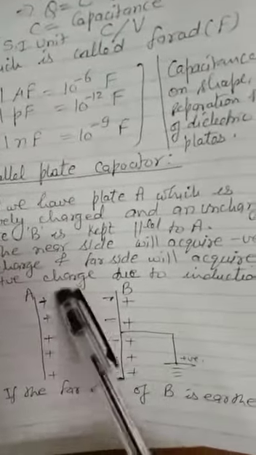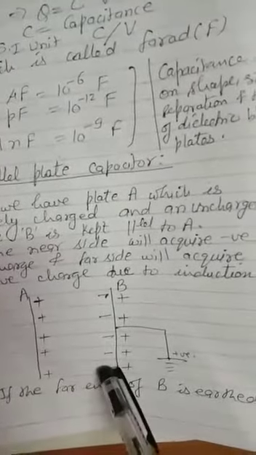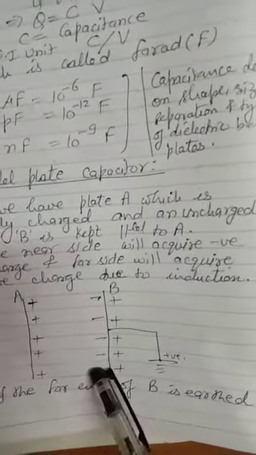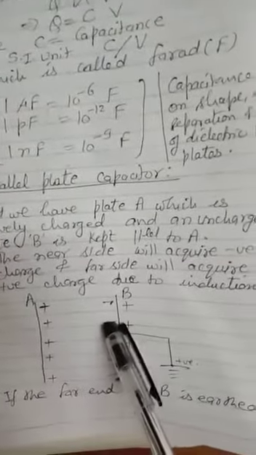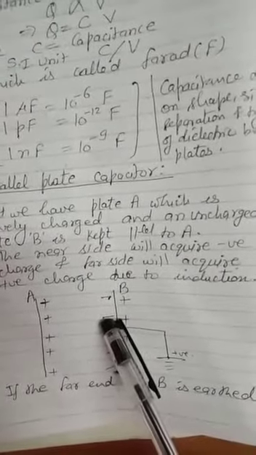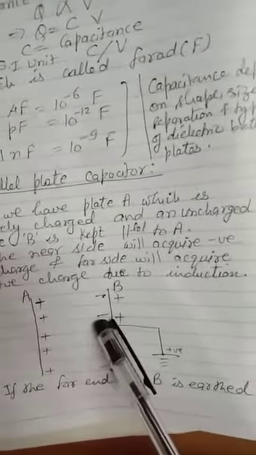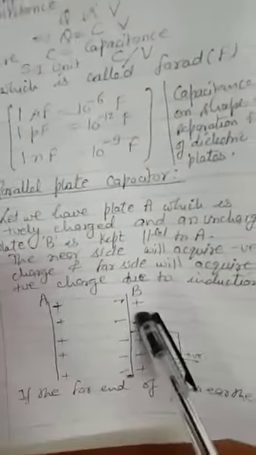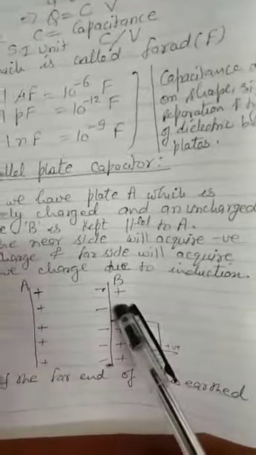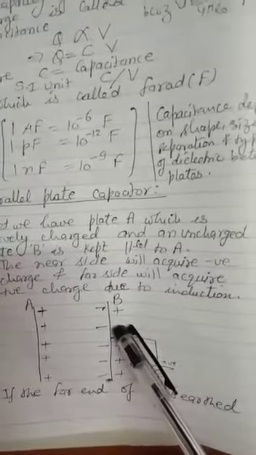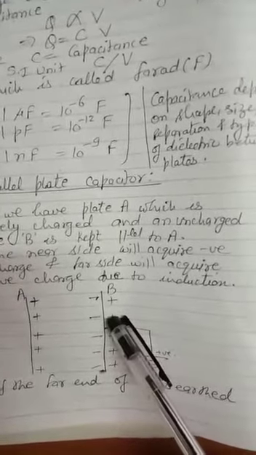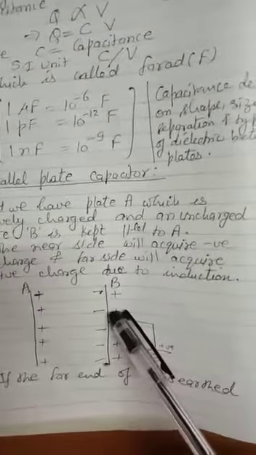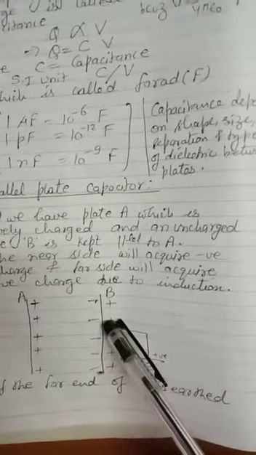Now after some time the situation will be, here you will have positive charge and here you will have only the negative charge. Now the net potential will be, say this one is V1 and this one is V2. The net potential now will be V1 minus V2. It means now the potential will be less than the maximum value. So again to raise to the same potential, we can give it more amount of charge. And this setup of two parallel plates is called a capacitor. If parallel plates are there, we call it a parallel plate capacitor. If we have concentric hollow spherical shells, then that is called a spherical capacitor. And we can have two cylindrical surfaces also, that is called a cylindrical capacitor.